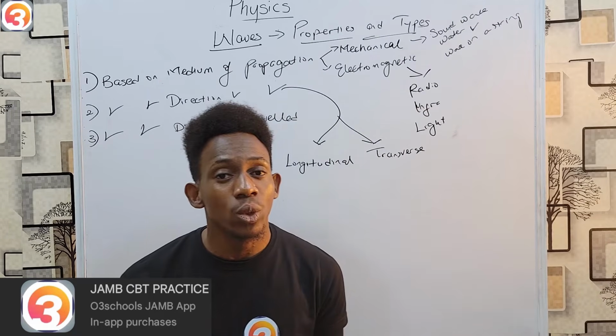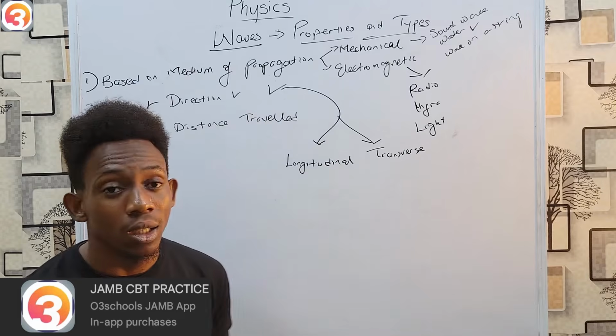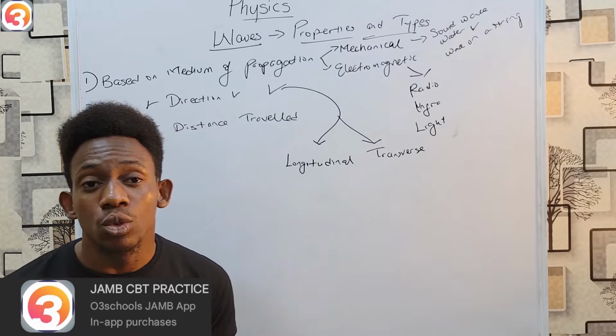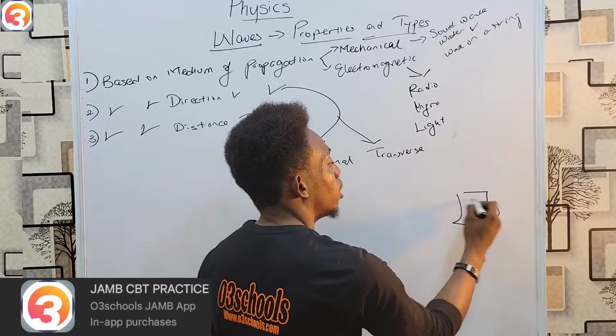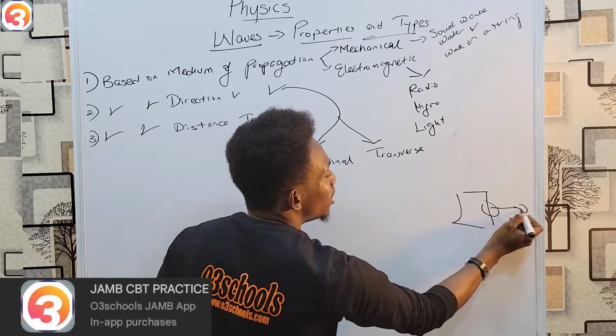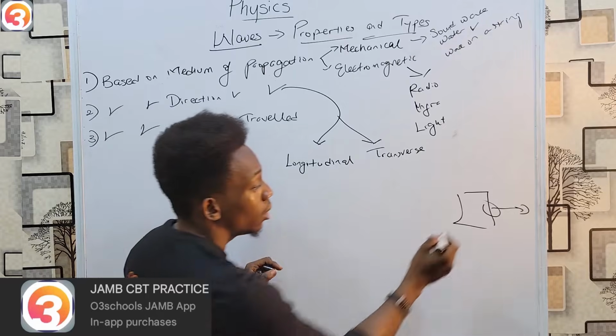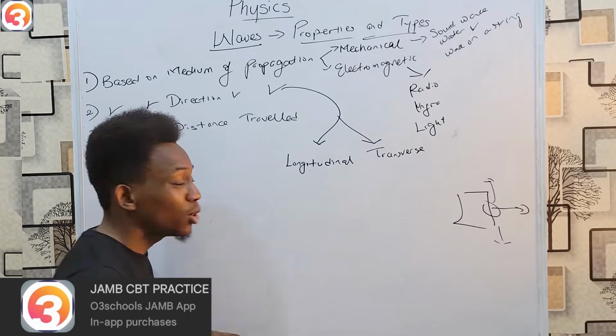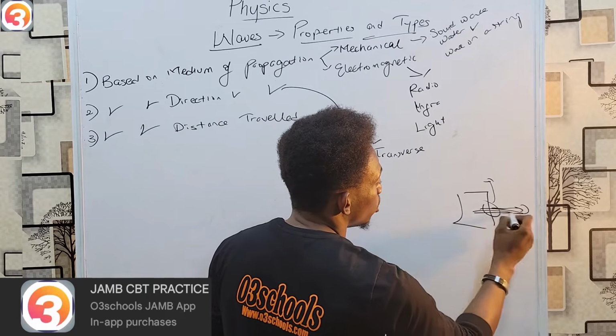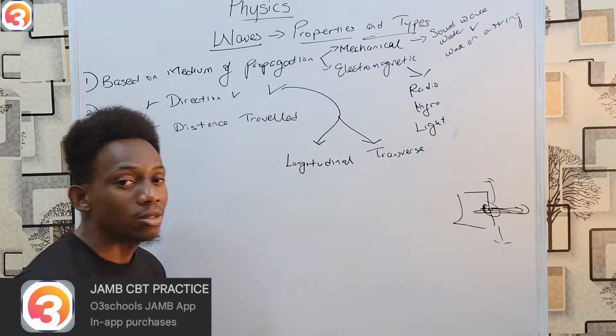For example, sound wave. If you have a speaker and your speaker is making sound, you hear the sound clearest in front of it rather than above it or below it, because the wave is simply traveling parallel to the disturbance beside the speaker which is causing it.